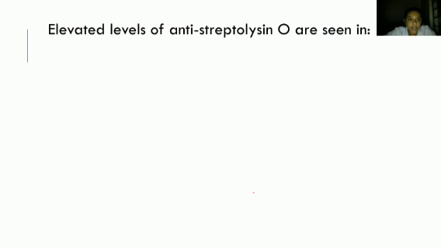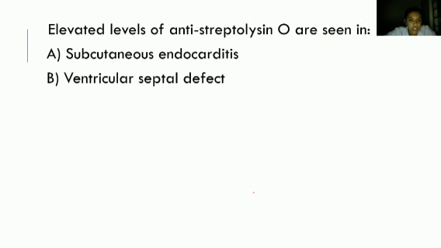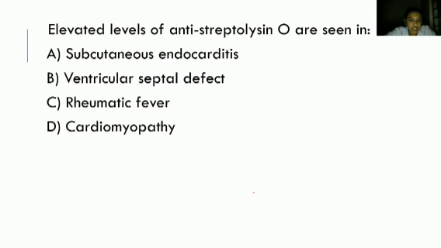Anti-streptolysin O will be elevated in which disease condition? A, subcutaneous endocarditis. B, ventricular septal defect. C, rheumatic fever. D, cardiomyopathy. The answer is rheumatic fever.